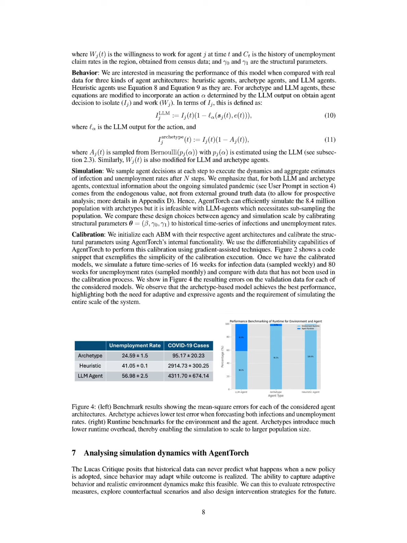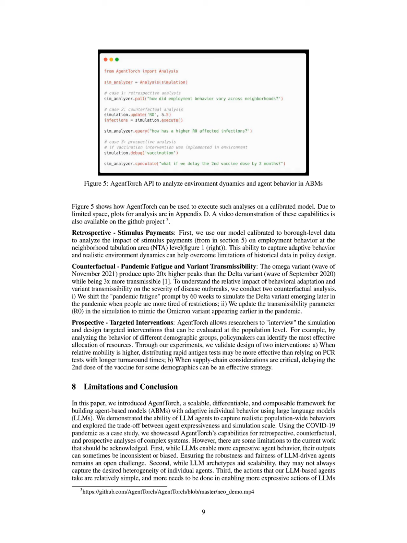Additionally, the study compared the performance of different agent architectures, heuristic, archetype, and LLM agents by calibrating structural parameters to historical time series data of infections and unemployment rates, ultimately finding that archetype-based models achieved the best performance. This comprehensive approach allowed for retrospective, counterfactual, and prospective analyses, showcasing AgentTorch's capability to capture adaptive behavior and inform policy design effectively.